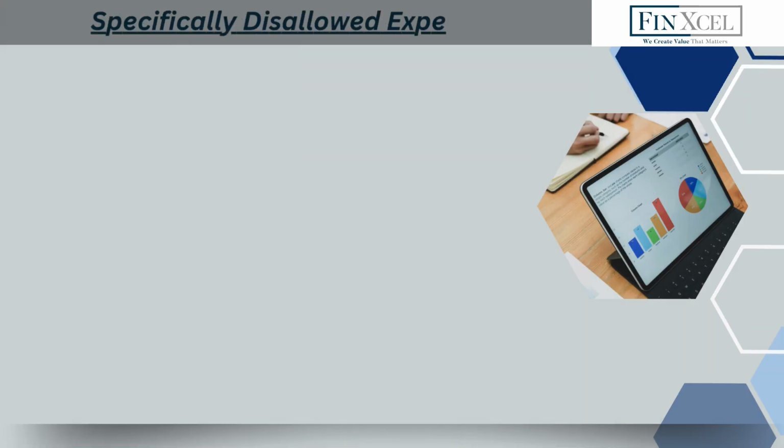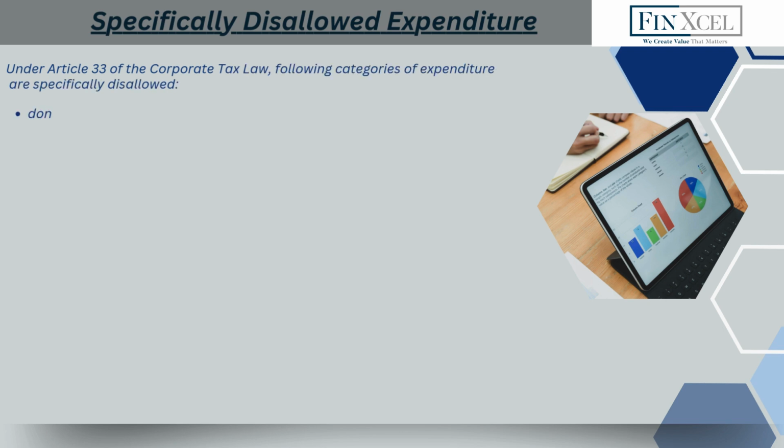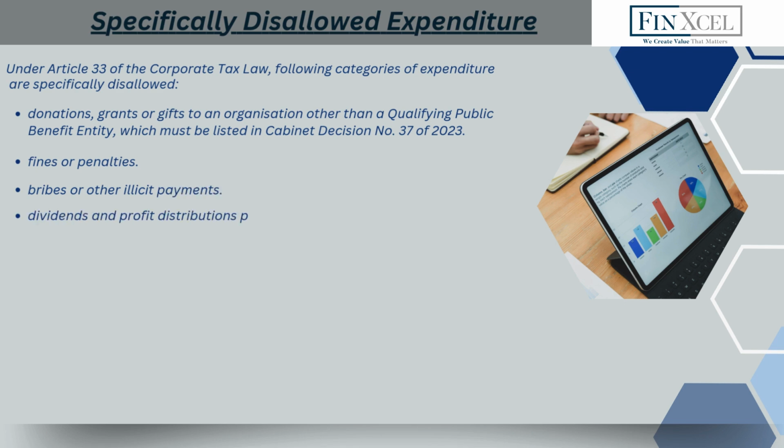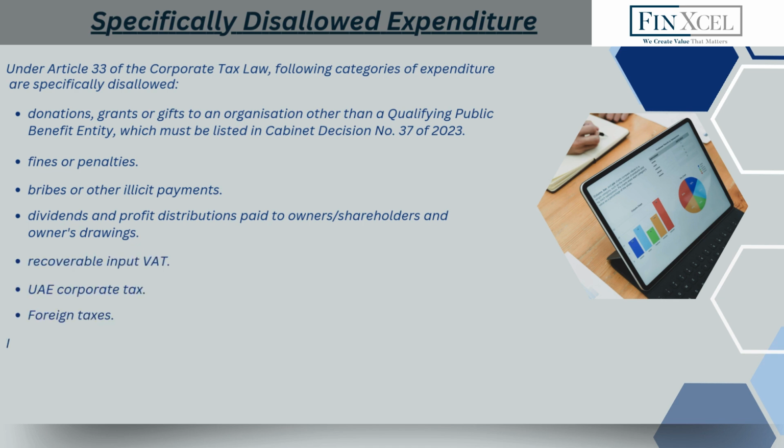Specifically disallowed expenditure. Under Article 33 of the Corporate Tax Law, the following categories of expenditure are specifically disallowed. Donations, grants, or gifts to an organization other than a qualifying public benefit entity, which must be listed in Cabinet Decision Number 37 of 2023. Fines or penalties, bribes or other illicit payments, dividends and profit distributions paid to owners or shareholders, and owners' drawings. Recoverable input VAT. UAE corporate tax. Foreign taxes. If disallowed expenditure has been included in the accounts, it will be added back to calculate taxable income.